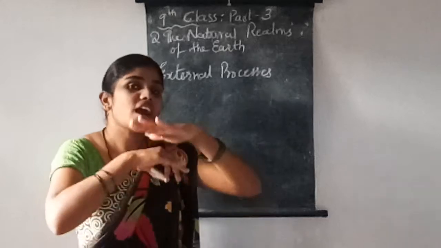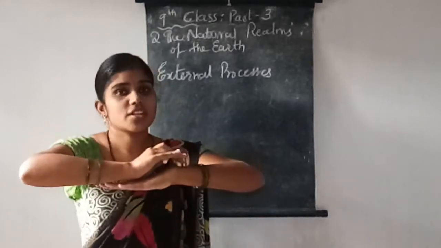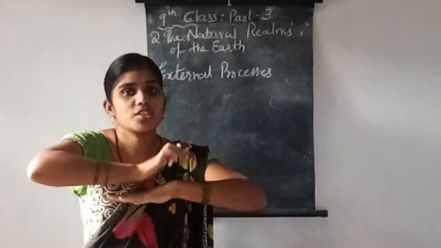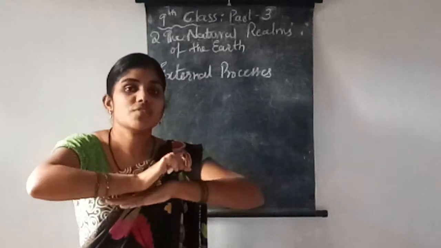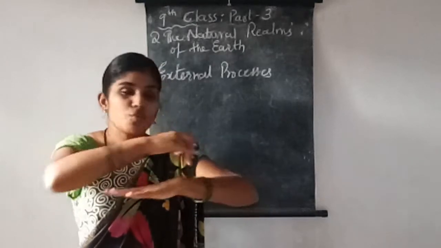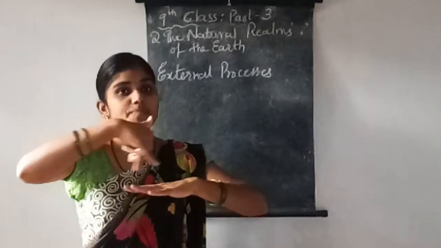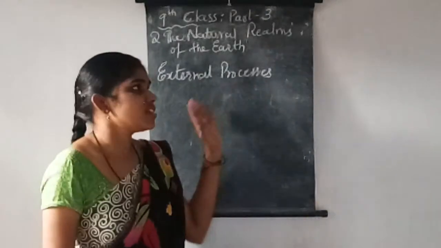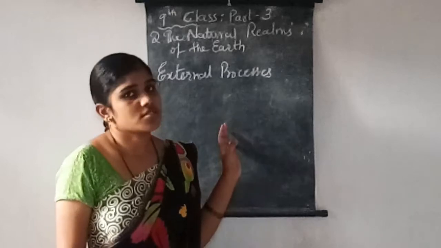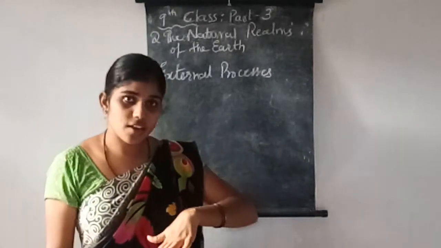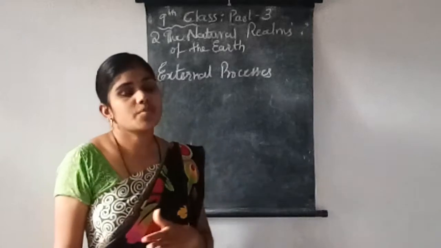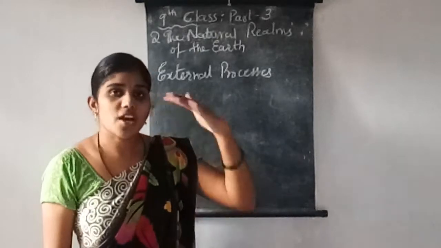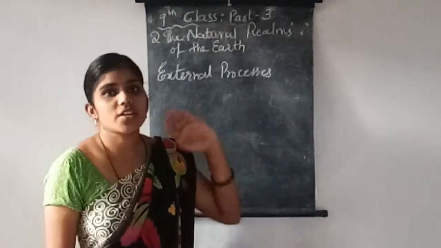But now we are discussing the surface of the earth, how the changes are happening on the surface, how it is changing its sizes, shapes and landforms. So that is the topic, external processes. Up to now we have discussed the internal changes. Now we are going to discuss the external processes happening on the surface of the earth.